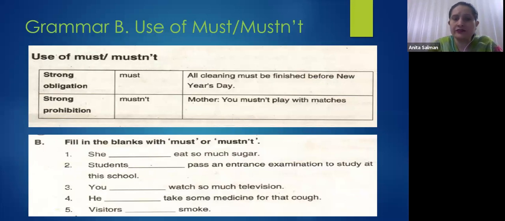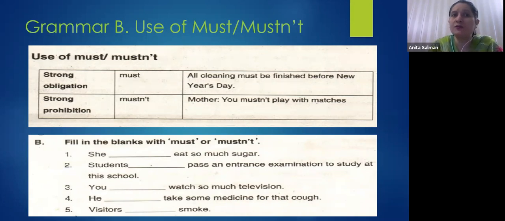What is the difference between should and must? I can roughly tell you that should is a polite obligation, right? Like you can say you should perform your duty. It is 50%, right? It is your obligation. But if you say you must perform your duty, 90% or 99% you should perform your duty. Otherwise, you will be punished. That's clear?